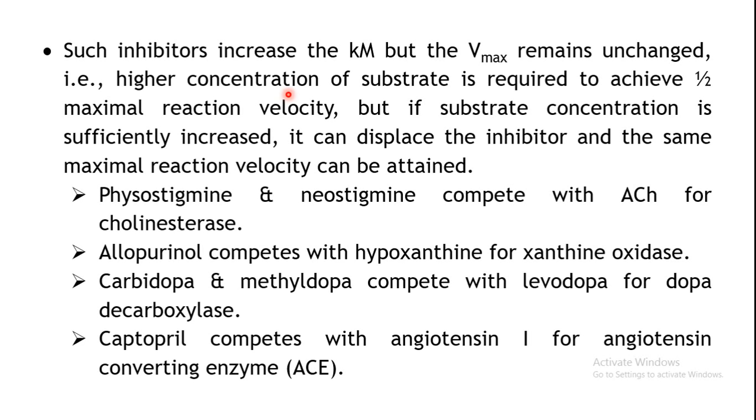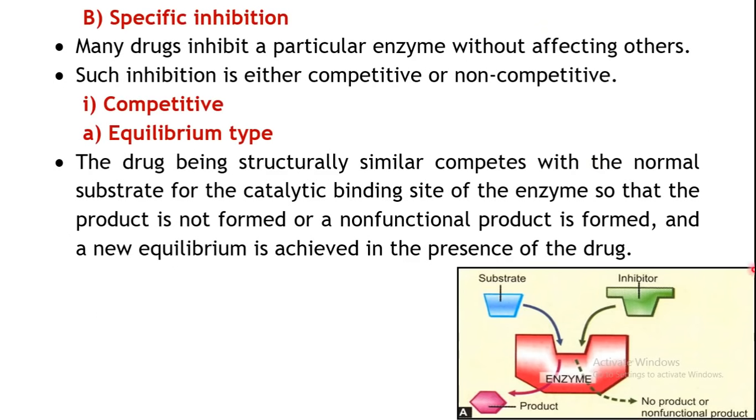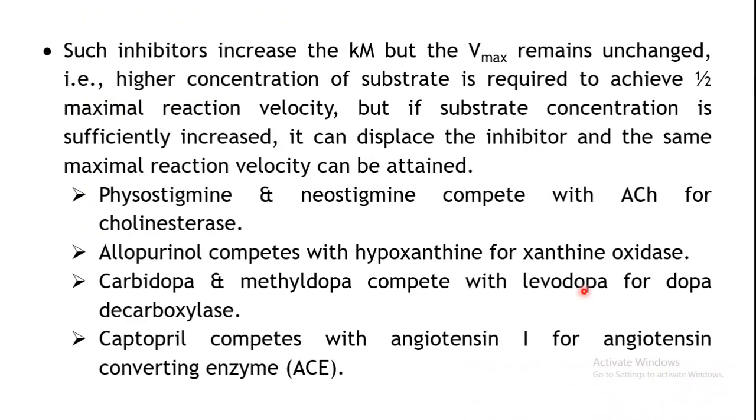Now supposing you increase the concentration of your substrate. For example, when the inhibitor is present, this enzyme will get inhibited and a new equilibrium will be set up. But supposing you increase the concentration of the substrate, much more than your inhibitor, then what will happen? It can displace the inhibitor from that binding site.